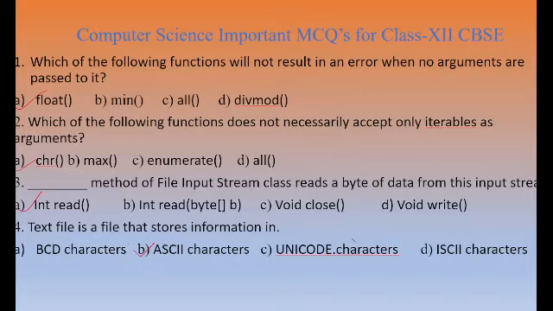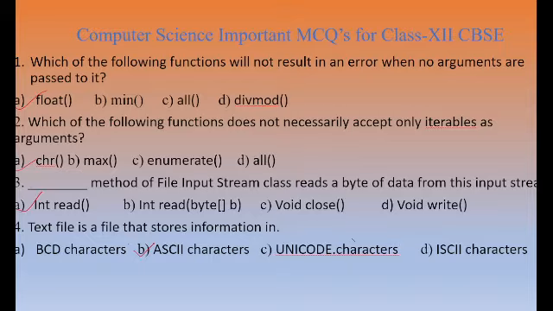Second question, which of the following functions does not necessarily accept only iterables as the arguments? So what is the meaning here? They have given some functions like char, max, enumerate, then all. So he's asking which of the following functions does not necessarily accept only iterables. Iterable means the thing is repeated. So the answer will be option A.